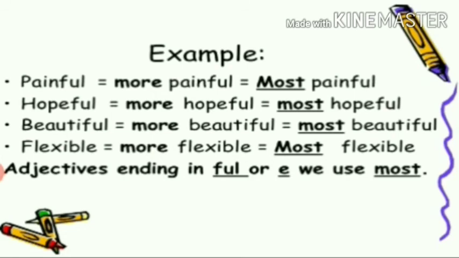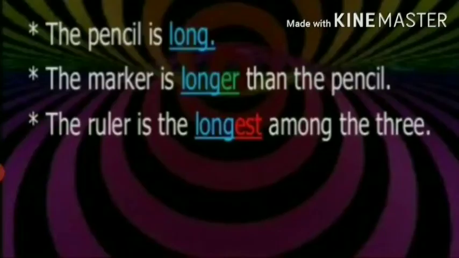Understood? So that is positive, comparative, and superlative. Understood? See, the pencil. The pencil is long. We are describing a thing. The pencil is long. So long is positive.